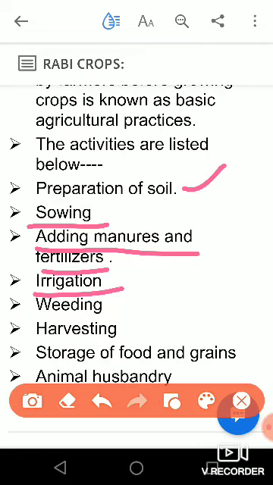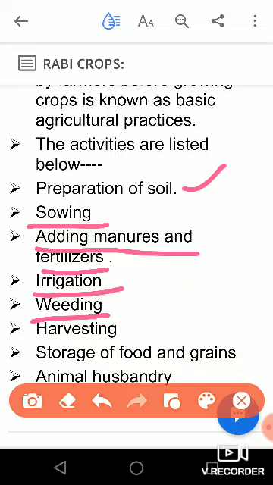Next one is irrigation. What do we mean by irrigation? Irrigation means watering the plants. Every morning you have seen at home that your parents or guardians water the plants in your garden. Why is it important? Because we know that for germination of seed, water is the major necessary condition. Likewise, photosynthesis is the process in which water is utilized to prepare food. That is why we must irrigate at time intervals.